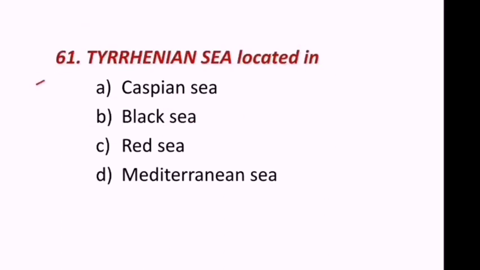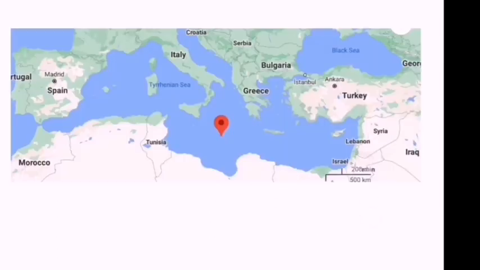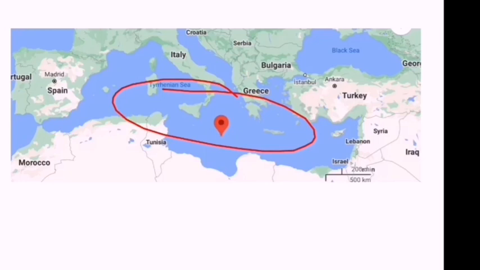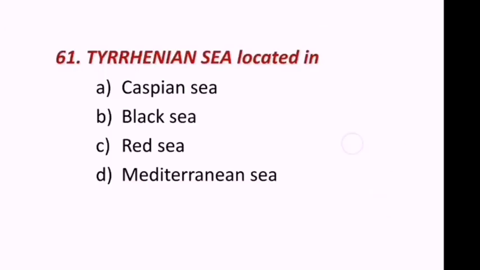Next question reads, Tyrrhenian Sea is located in Caspian Sea, Black Sea, Red Sea or Mediterranean Sea? Tyrrhenian Sea is located in the Mediterranean Sea. Hence the correct answer is D, that is Mediterranean Sea.